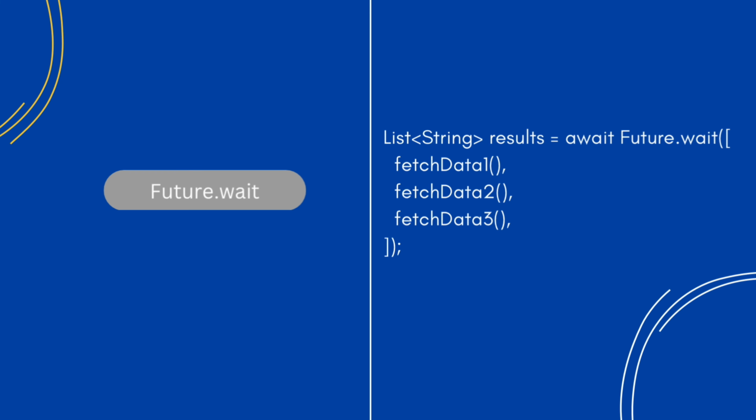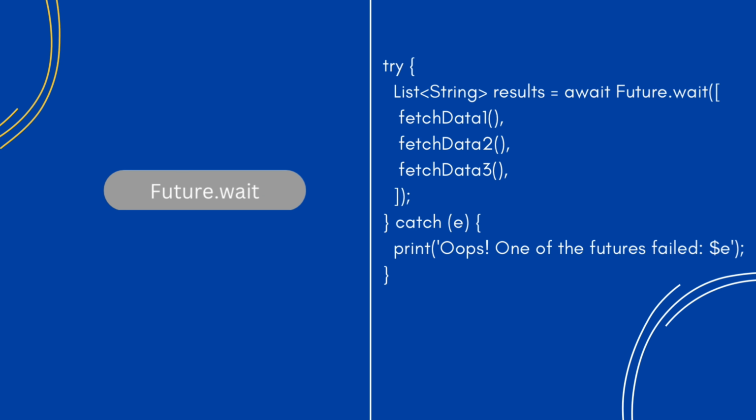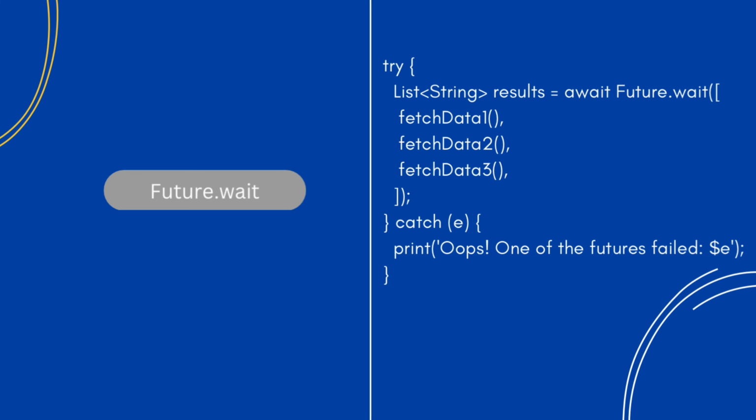But what happens if one of the futures fails? Future.wait throws an error if any of the provided futures fail. To handle that, we use try-catch. This way, we can catch any errors and handle them gracefully.